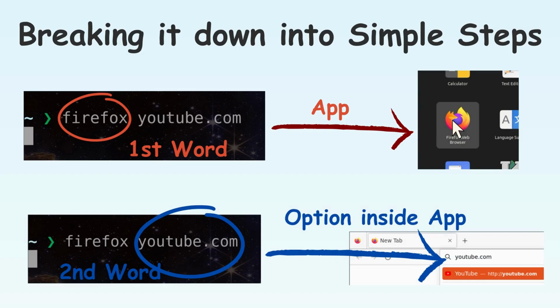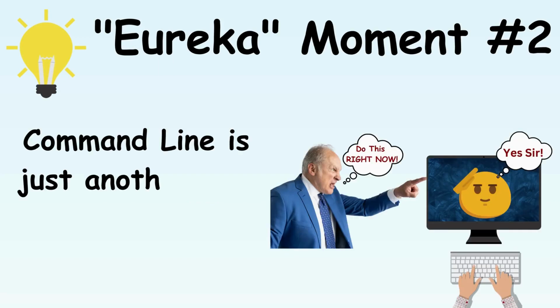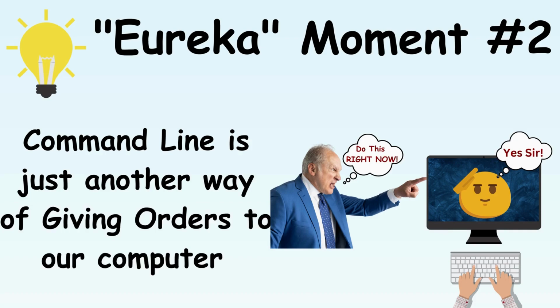The second word points to the option inside the app. In this case, the option being the entry in the address bar. So here is our Eureka moment number 2. Command line is just another way of giving orders to our computers, be it opening an app or interacting with one.